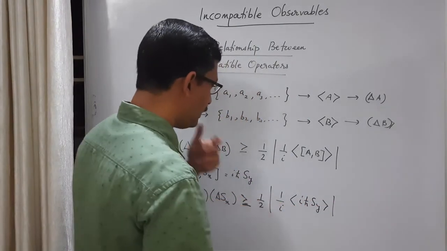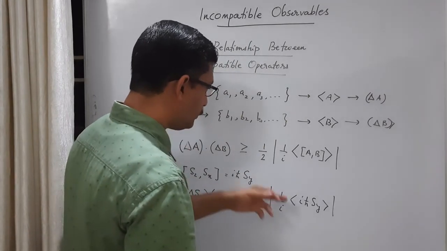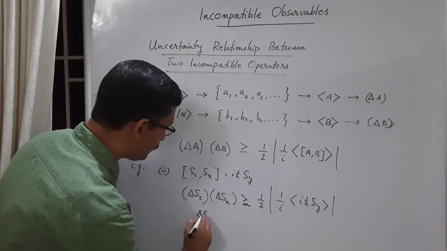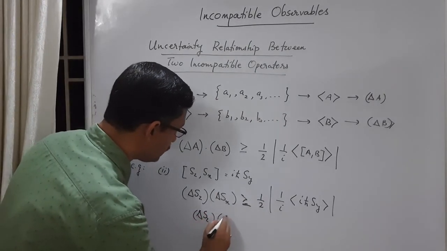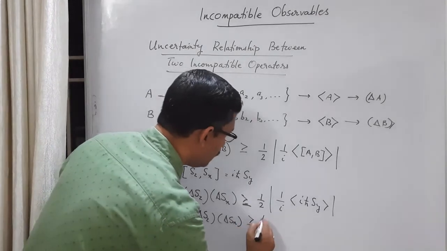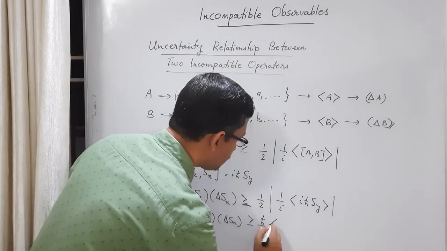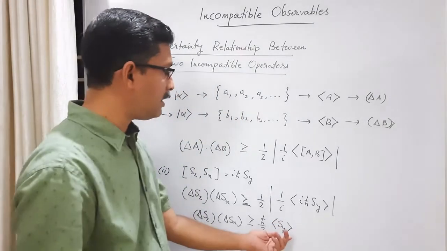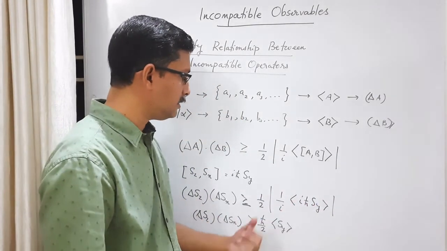Then the i will cancel, and h cross you can take out. So delta Sz delta Sx is greater than or equal to h cross by 2 times the expectation value of Sy. Expectation value is a number, so the modulus of that is simply this.